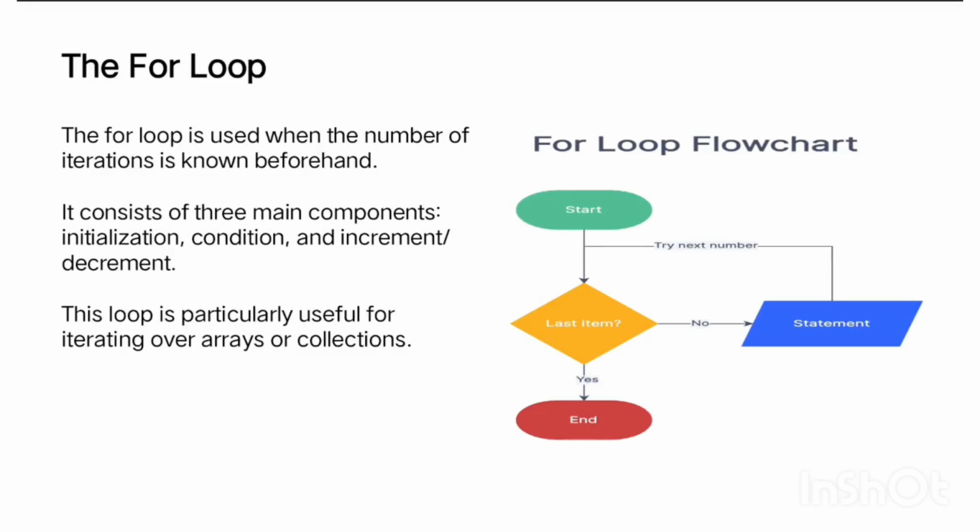The for loop. The for loop is used when the number of iterations is known beforehand. It consists of three main components: initialization, condition, and increment or decrement. This loop is particularly used for iterating over arrays or collections. And this is the flowchart of the for loop. If the condition is true, it will end there itself. If the condition is false, again it goes to the statement and it will execute again.